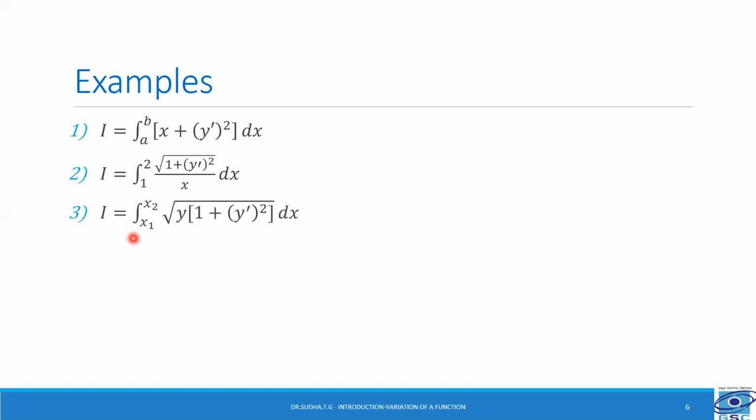Next, I is equal to integral x1 to x2 root of y into 1 plus y dash square dx. This is also a functional where f of x comma y dash is nothing but root of y into 1 plus y dash square.